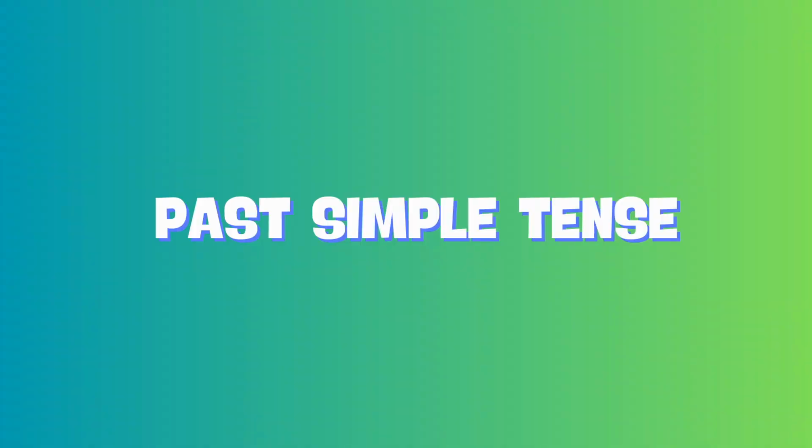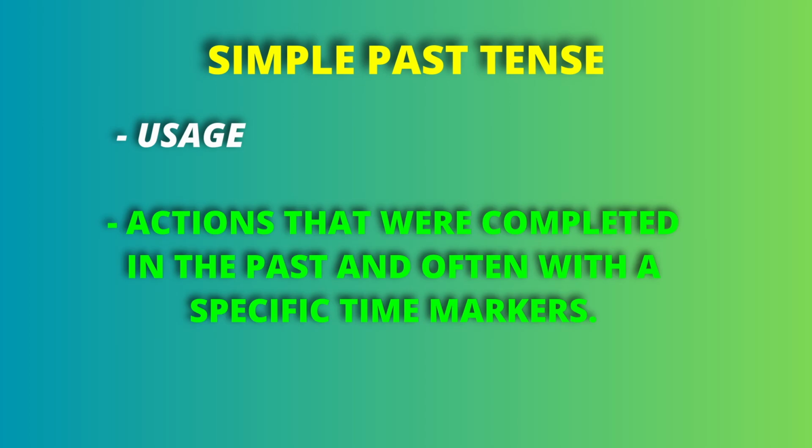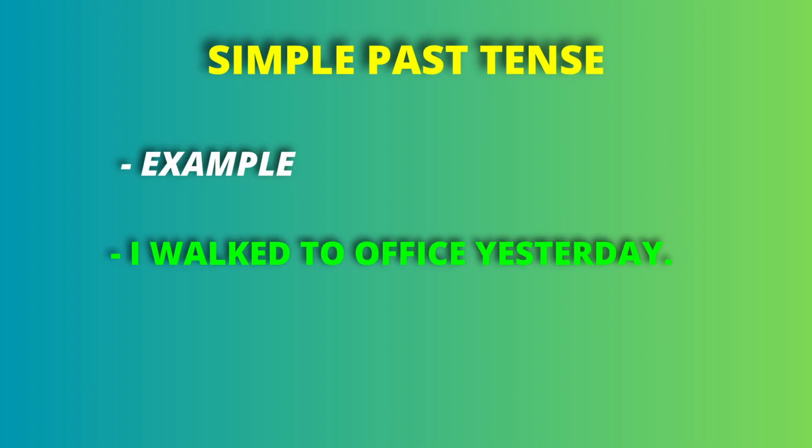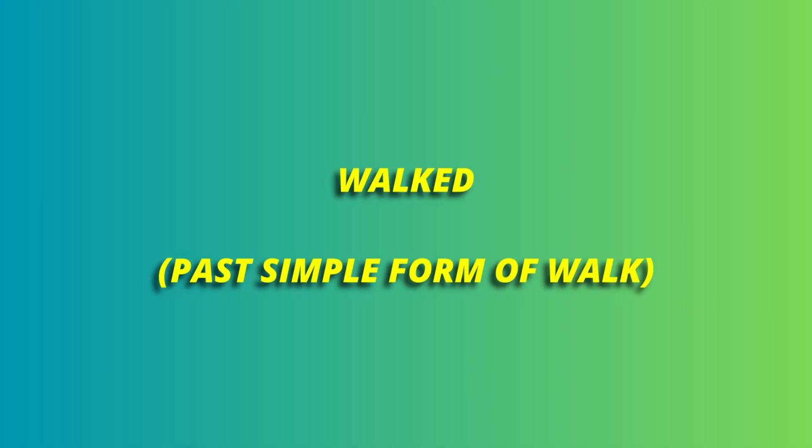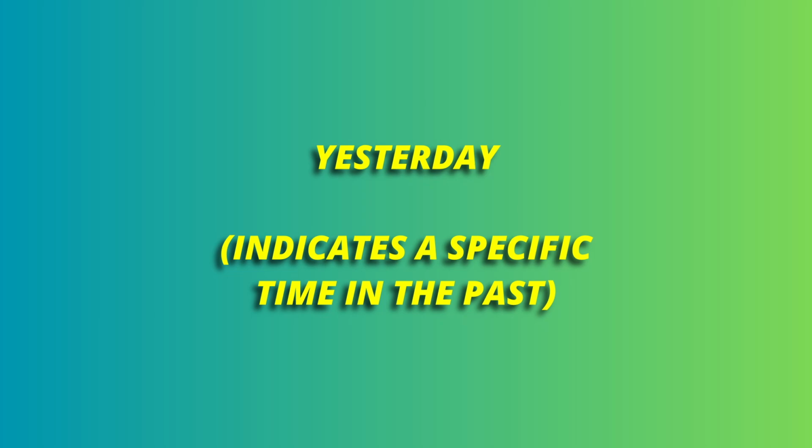So what is our today's topic? First, we will see the past simple tense. The use is, this is used for actions that were completed in the past and often with the specific time markers. See the example. I walked to office yesterday. So here walked is the past simple form of walk and yesterday indicates a specific time in the past.